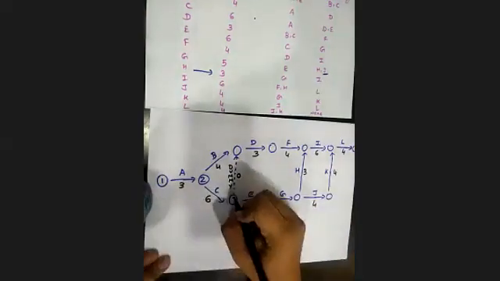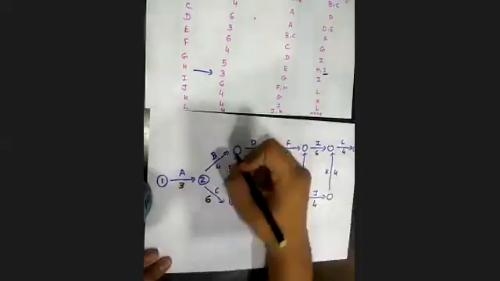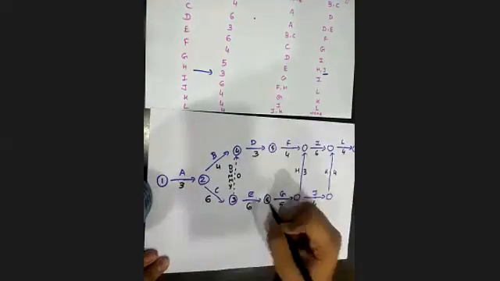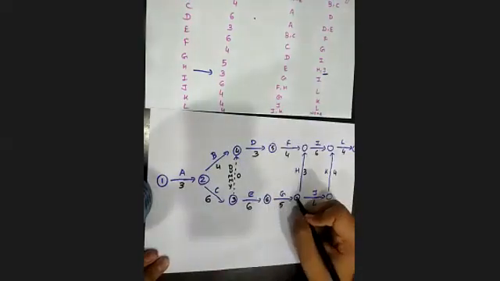Okay, now find out the critical path by listing the path from 1 to the last value. So 3 is over here, 4 over here, 5, 6, 7, 8, then 9.